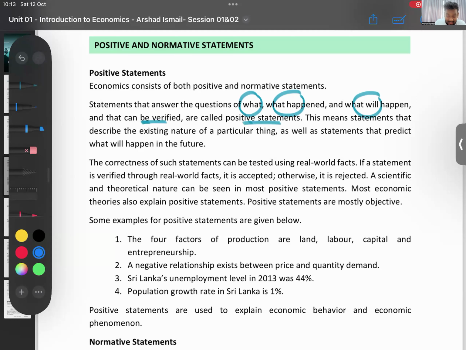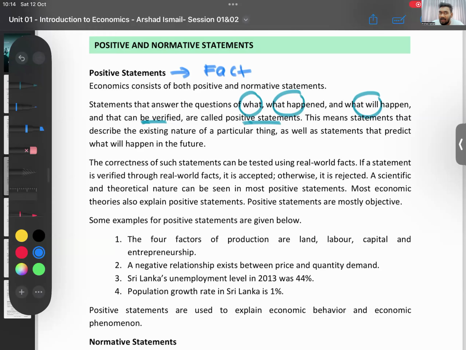In very simple terms, a positive statement is a fact. It's about what has happened, what will happen, what might happen. These can be true or false. That doesn't matter, but it's a fact.